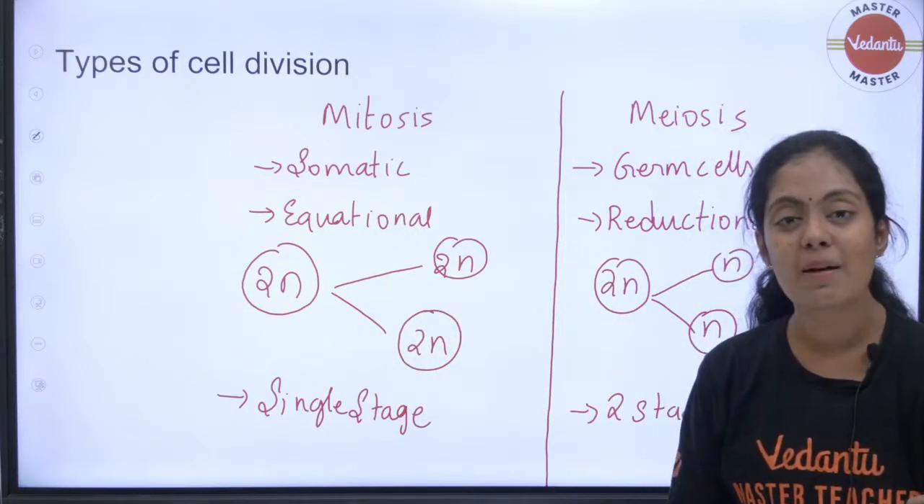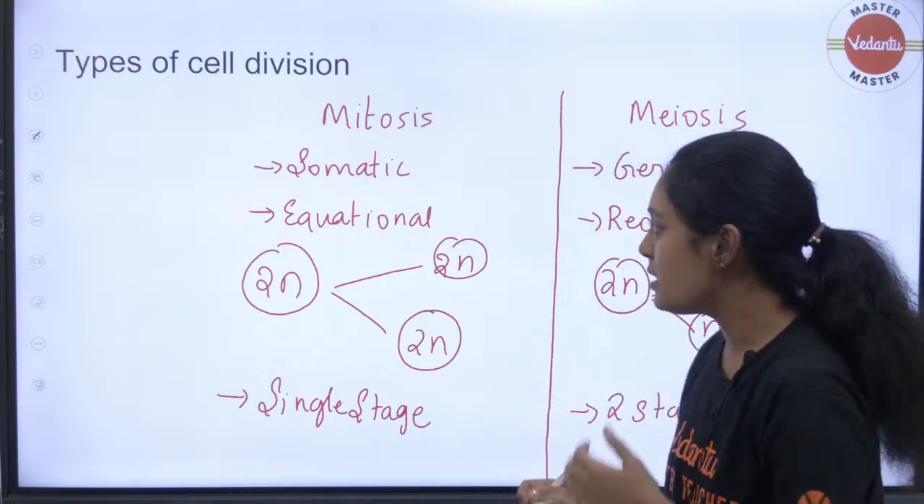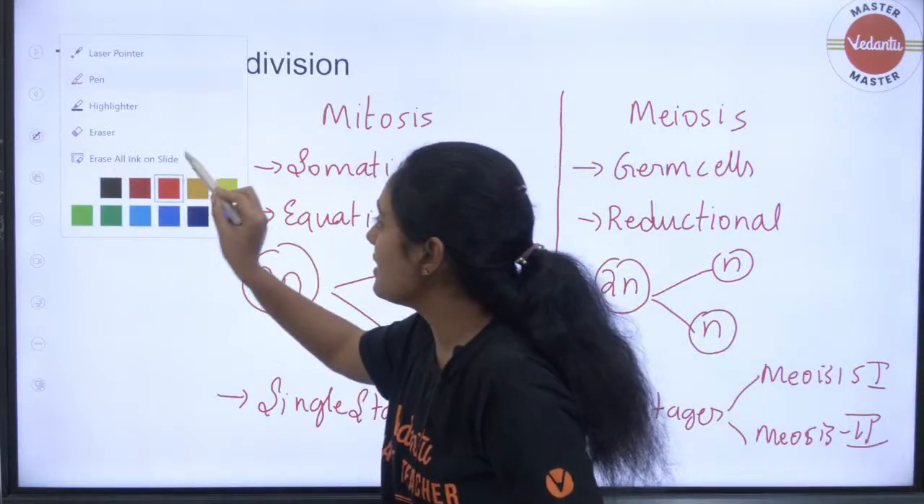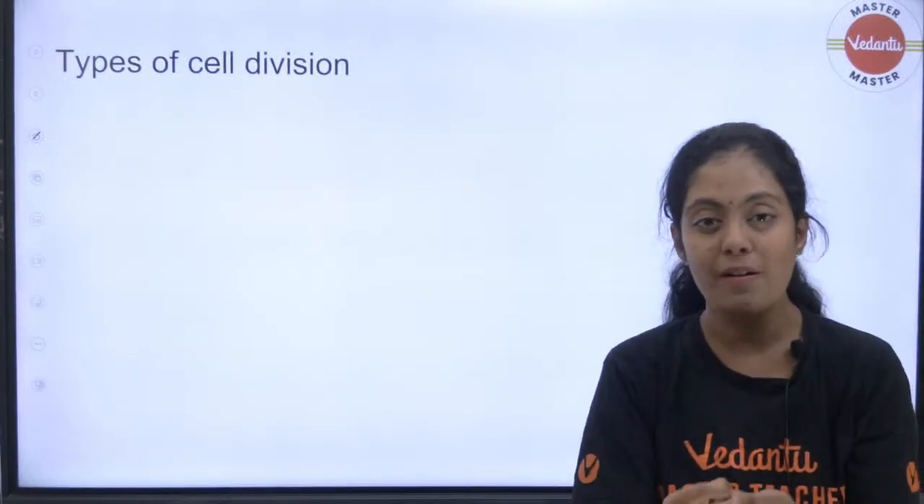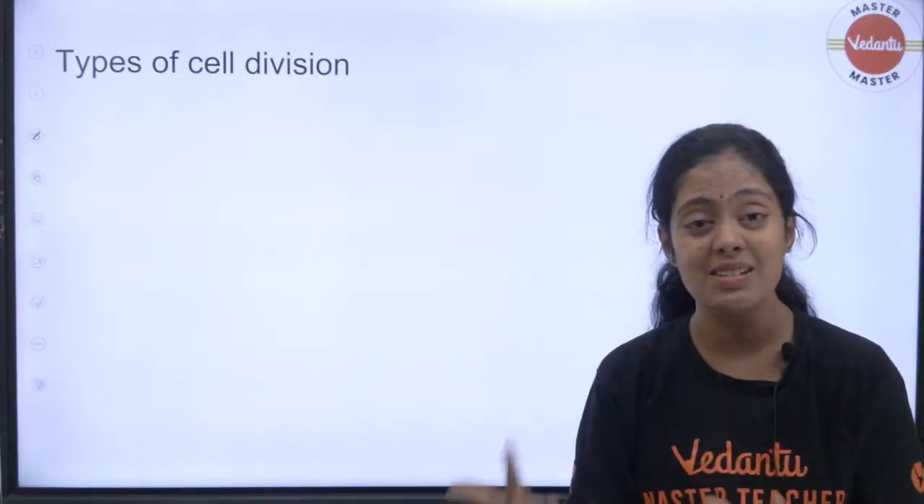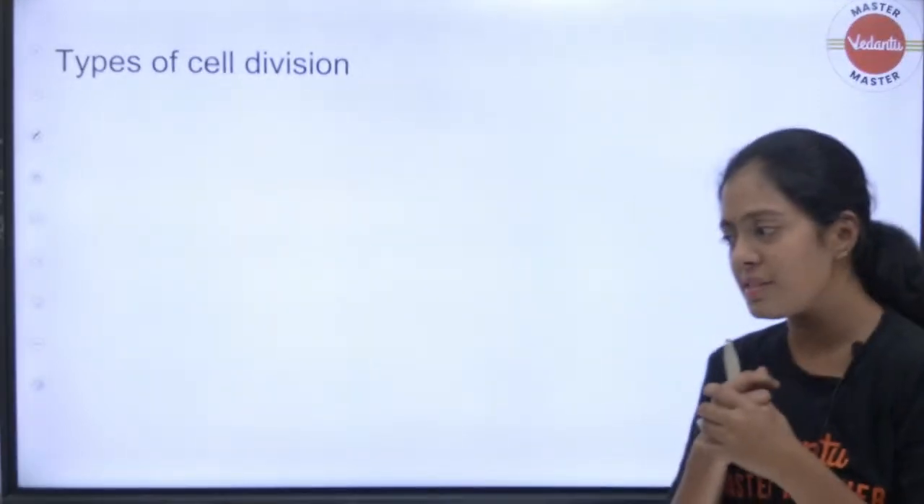Okay, so first we are going to look at mitotic division. Have all of you done this in your labs? Have you done this onion root tip experiment? Have you taken the onion root tip, cut its tip and looked at it under the microscope? Have you seen the stages of cell division? Anybody? Have anyone seen the stages of cell division there?